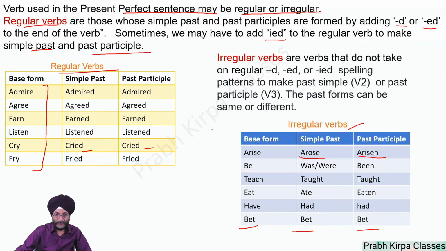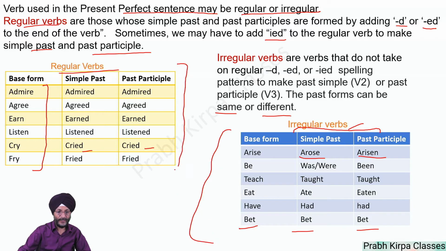So the past forms of irregular verbs may be the same or different. As you see here, the past forms have different formation, and here the past forms of the verb are the same. So these are the examples of irregular verbs, and these are the examples of regular verbs. In the case of regular verbs, you may have to add d, ed or ied at the end of the verb, and in the case of irregular verbs, you have to remember the same by going through your notebooks or any other material.